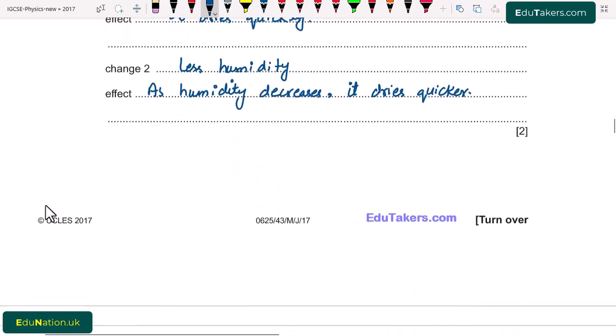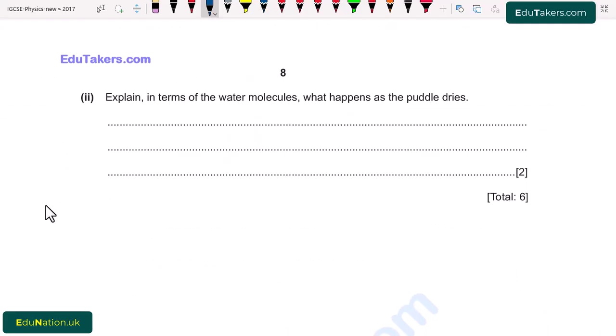Going towards the next part. 2. Explain in terms of the water molecules what happens as the puddle dries. So first of all, the most energetic molecules escape from the liquid and enter into the air, due to which the rest of the water in the puddle cools down.